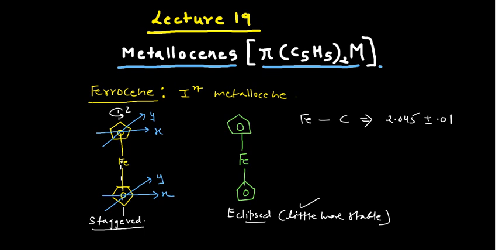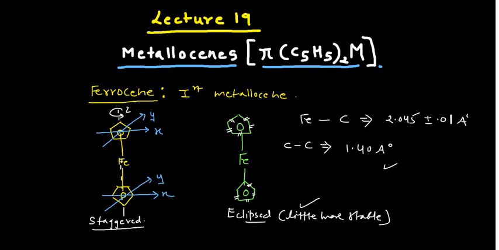Okay, you can convert this into angstrom. Please remember, if you want to know the carbon bond length of all the carbons in your Cp rings, it would be 1.40 angstrom, that is 140 picometer. So all the bond lengths, whether this one, this one, this one, and this one, they all are actually the same. So these things you should know.